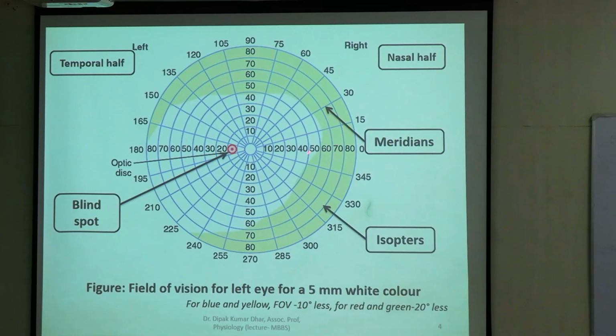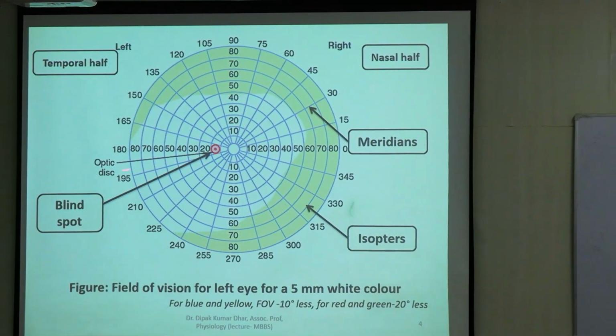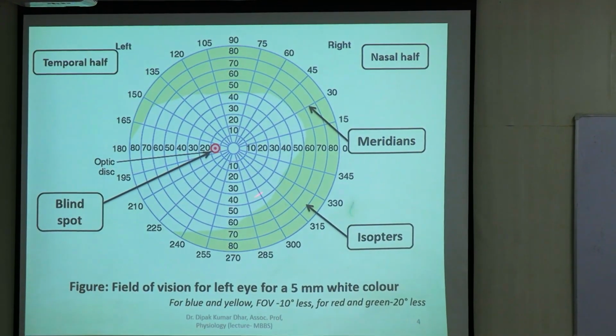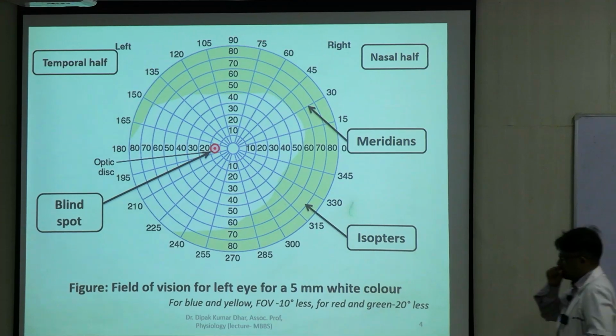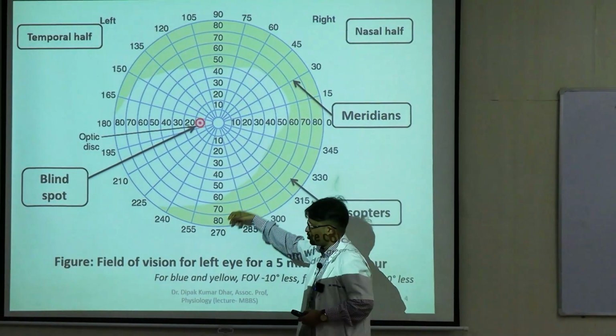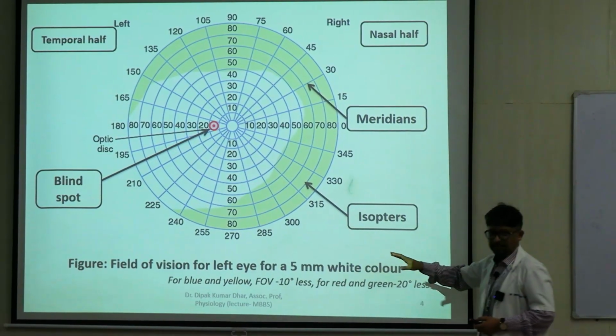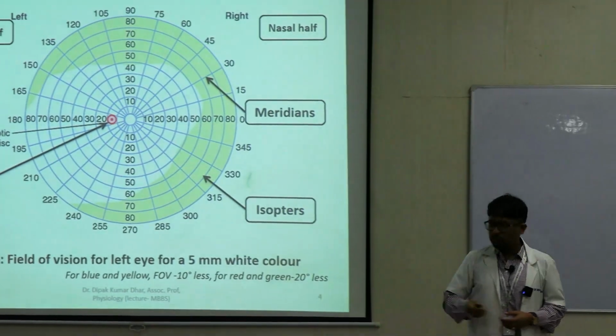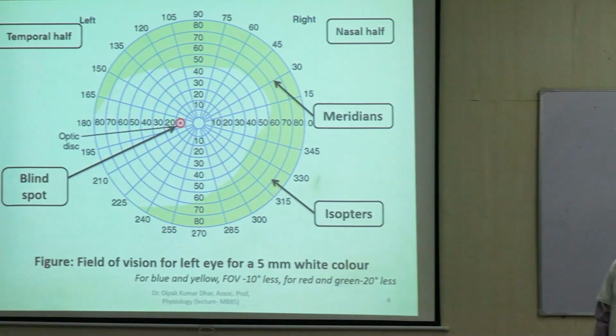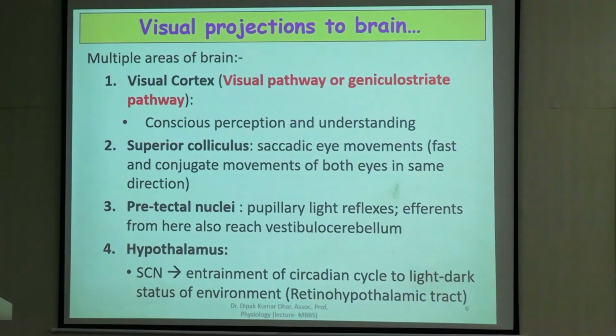So 50 degrees around here, 50 degrees around here. Here it is 100 degrees. Inferiorly it is around 70 degrees. So 50 और 100 के around बीच में, right? Inferiorly it is still less, but more than the nasal and the superior margins.